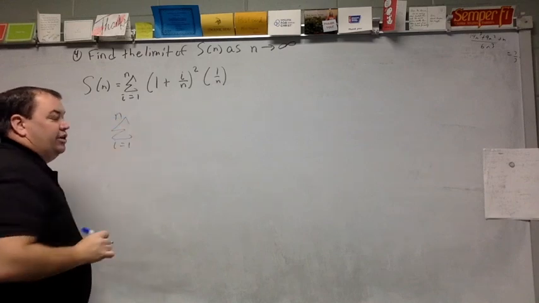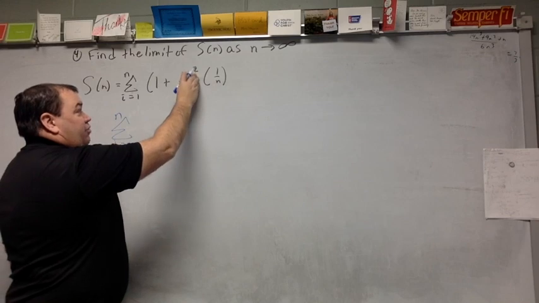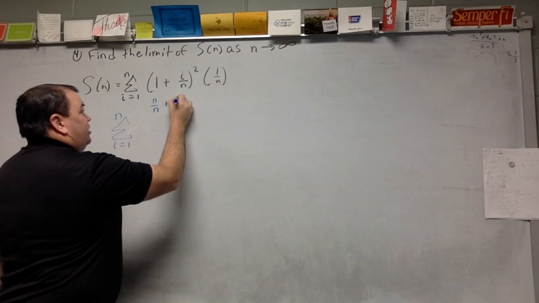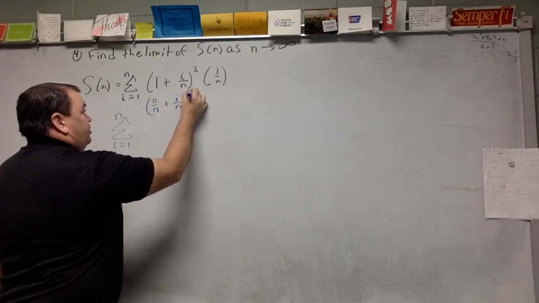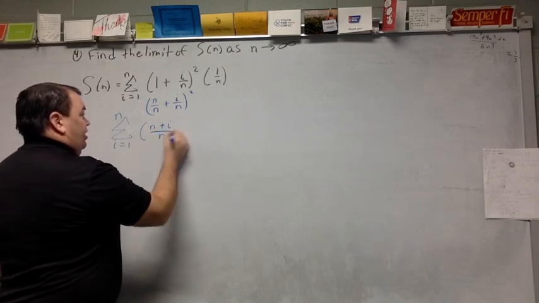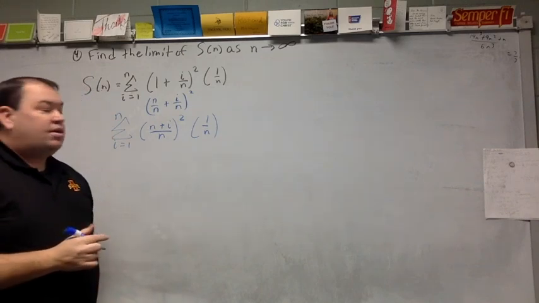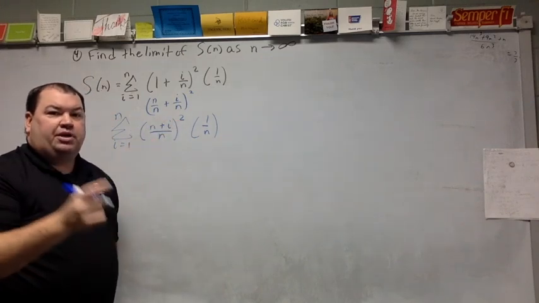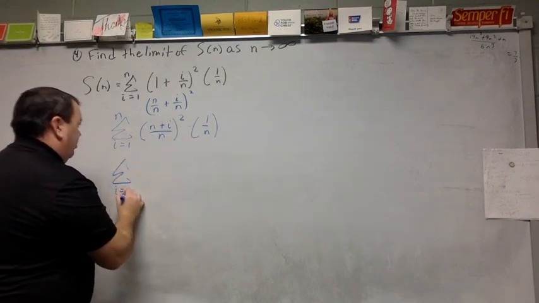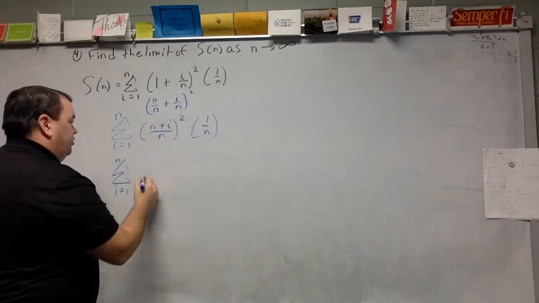This summation is still going to be here all the way through. I'm going to start first by squaring this. And actually, before I square it, I'm going to get a common denominator in here. n over n plus i over n, and I'm supposed to square that. So I've got n plus i over n, squared, times this 1 over n. I'm going to square this first because my powers come before my multiplication. My summation symbol hasn't gone anywhere. It's still out front. But I've got to multiply this. So I've got foiling to do on top.